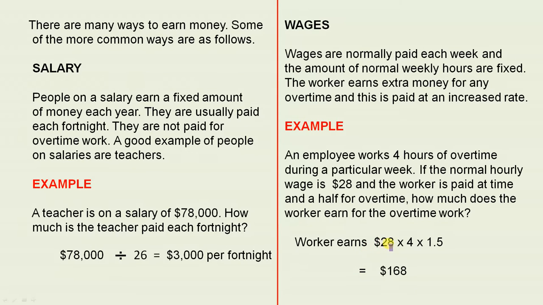So we have $28 an hour for 4 hours times 1.5 because it's time and a half. That means 1.5 times the 4. So when you multiply those together, we get $168. So that's the money that's earned for the overtime work.